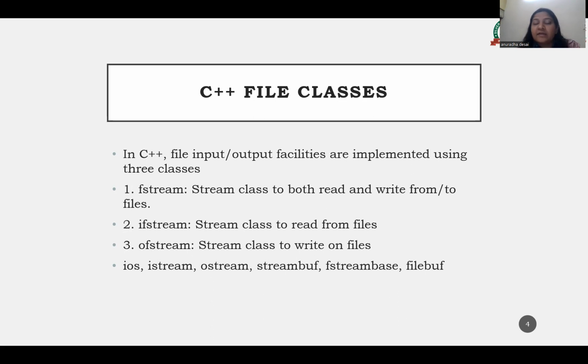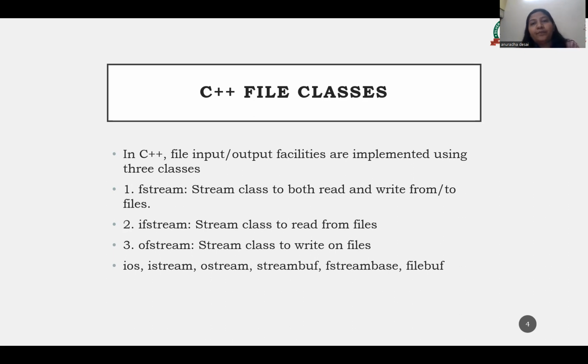I'm repeating, the sequence of bytes given as an input to the executing program and the sequence of bytes that comes as an output from the executing program are called a stream. In other words, streams are nothing but the flow of data in a particular sequence.